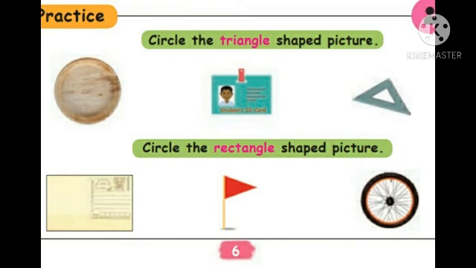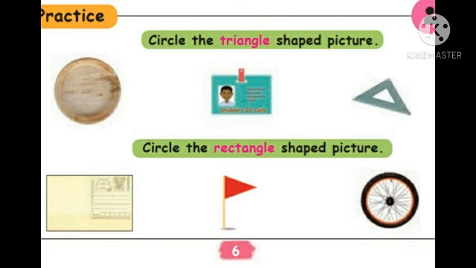Circle the triangle shaped picture. First one circle, second one square, and third one is triangle shape. So you have to circle the triangle shape. Got it, children?